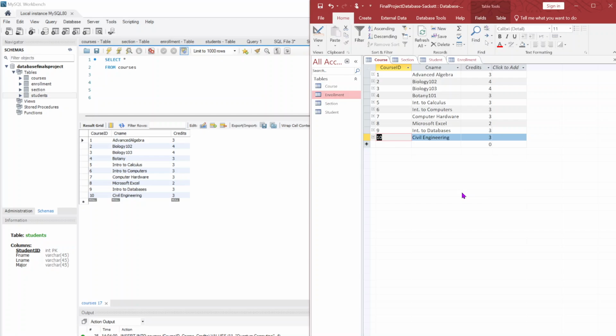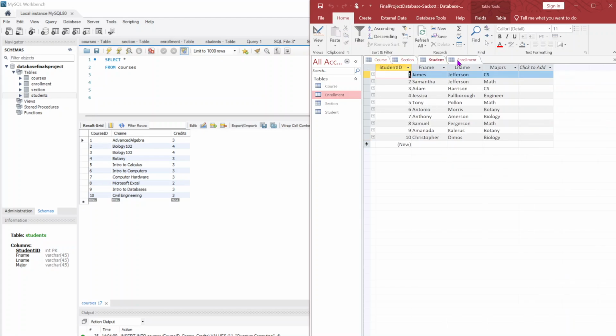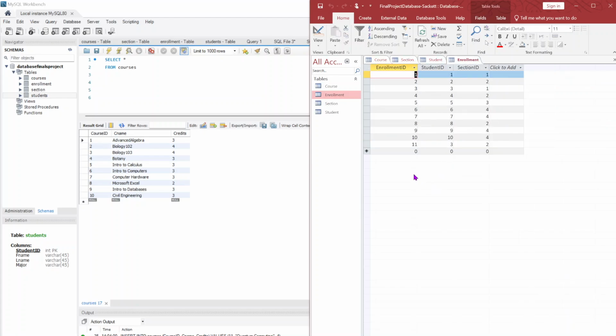But something good did come out of the fact that I built my tables in Access. Aside from the fact that I can't actually use this as my final project because it doesn't have the querying requirements, it did give me a much easier way to visualize the data and information for the tables without having to constantly run select statements. So I was able to build my queries over here and then look at this table here and determine if it was showing the information I needed, and what might have been going wrong.